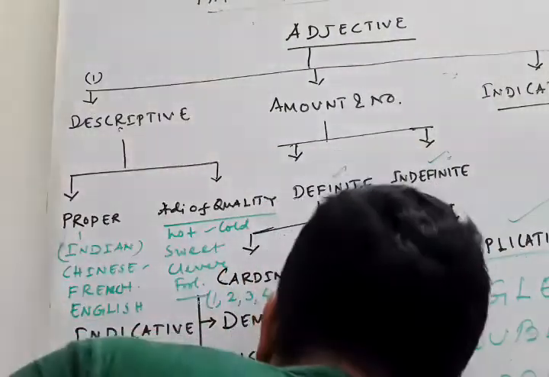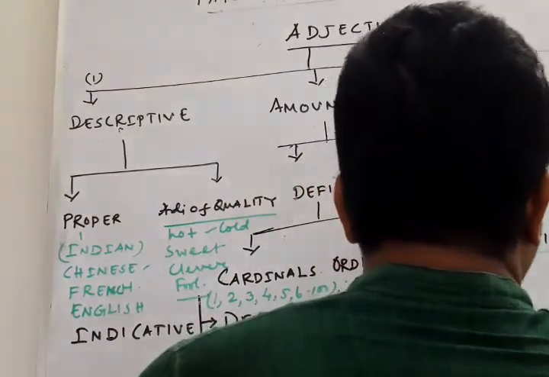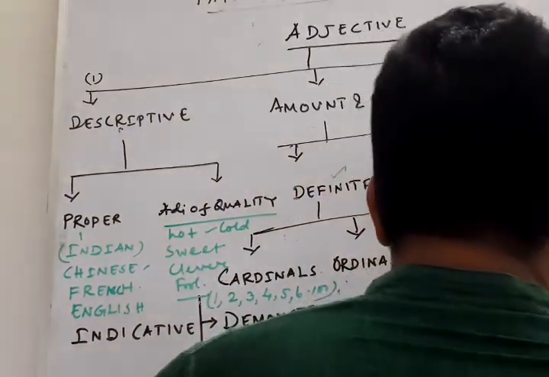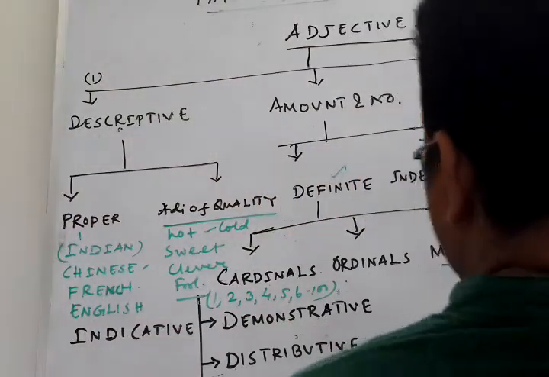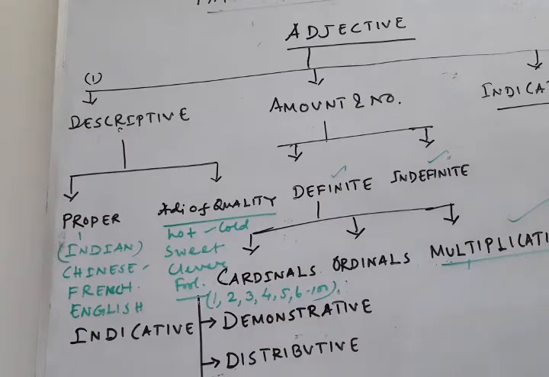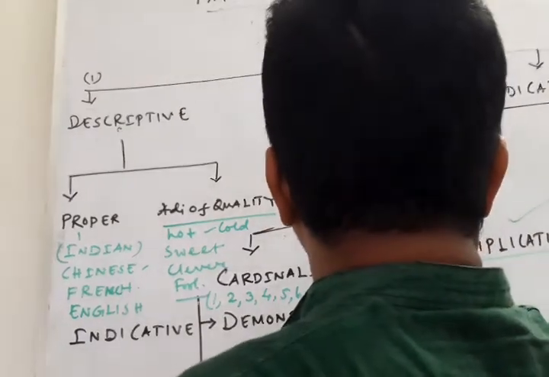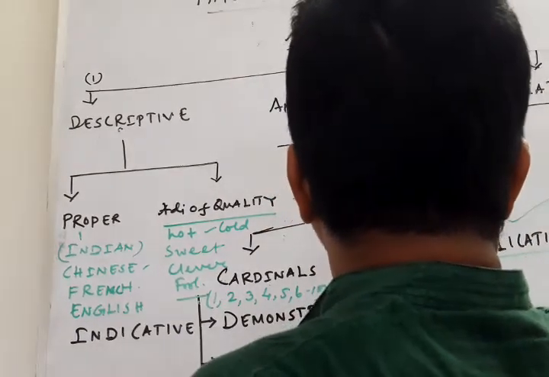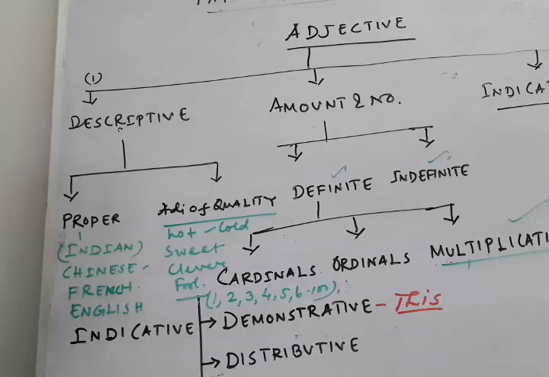What are the demonstrative adjectives? The word that gives demonstration. What are the words? Suppose, this is a book. This is a demonstrative word because it is used to indicate something.